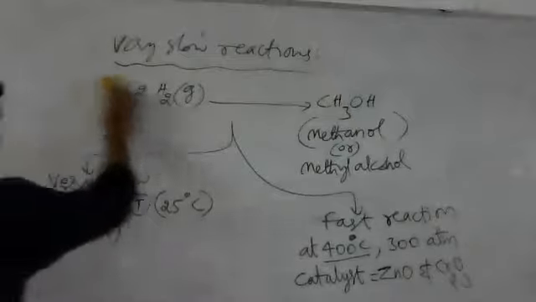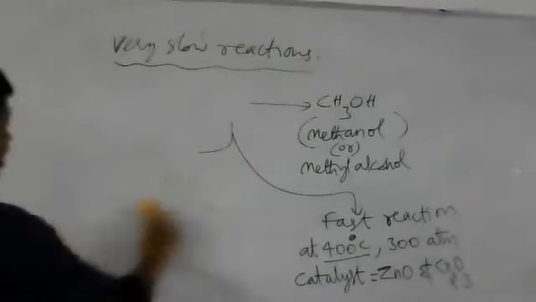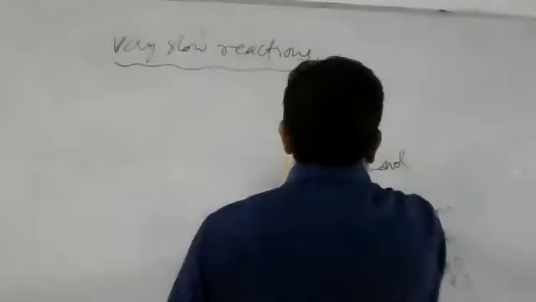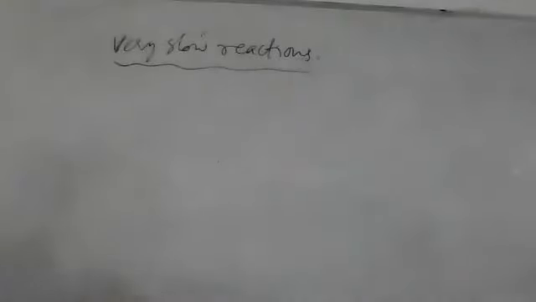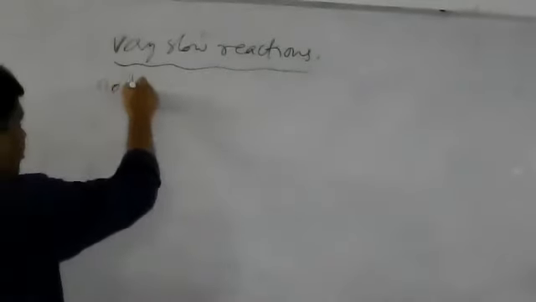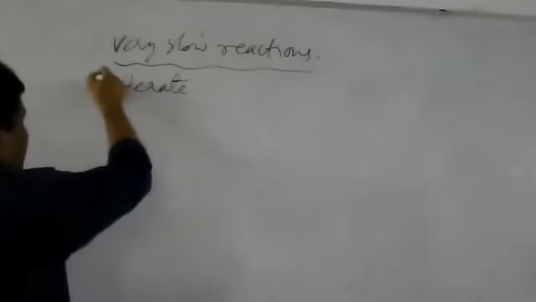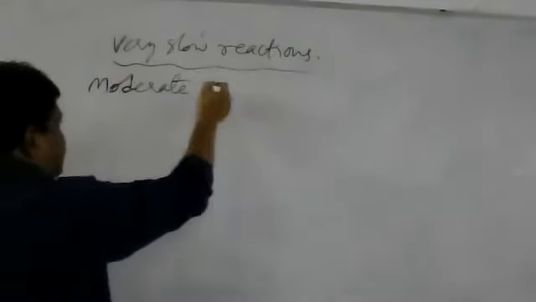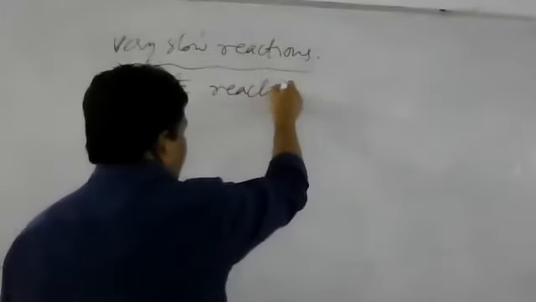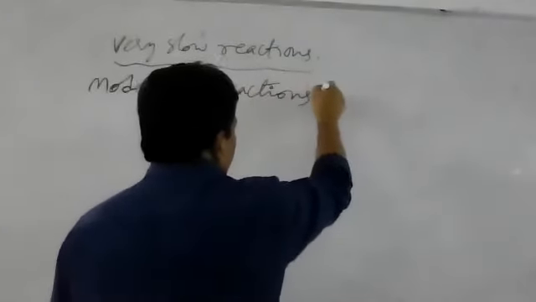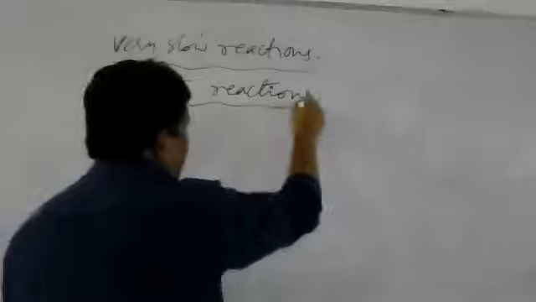So these are some of the examples of very slow reactions. We have studied about very fast reactions and very slow reactions. And there are other types of reactions which are called moderate reactions. What are they called? Moderate reactions. Examples of moderate reactions.